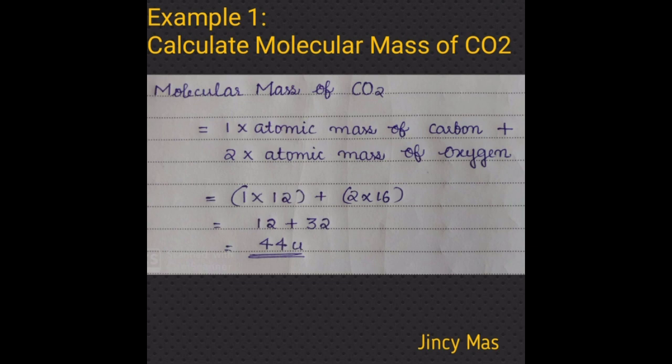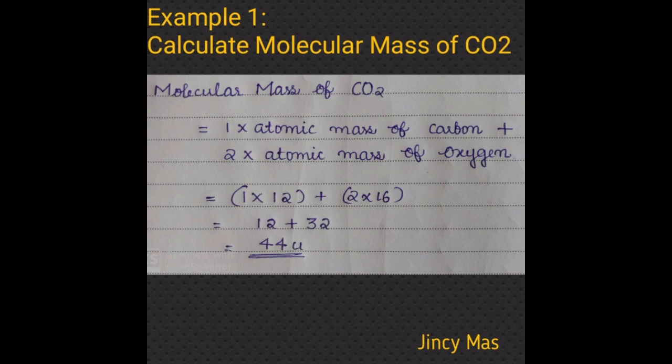So let's see the first example. Calculate the molecular mass of carbon dioxide, CO2. You can see here you have only one carbon and two oxygen atoms. So you should first identify which atoms are present, and you will know their atomic masses. So 1 into the atomic mass of carbon, since carbon is only 1, plus 2 into the atomic mass of oxygen, since 2 oxygen atoms are there.